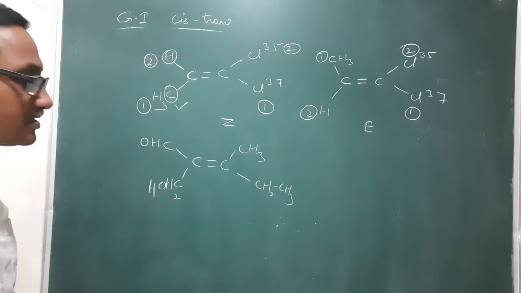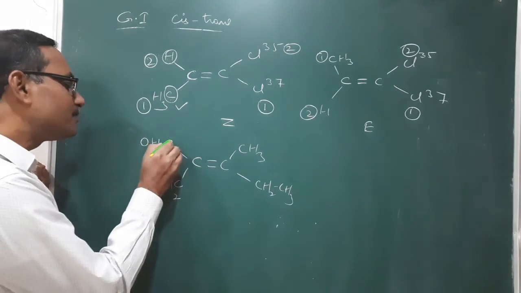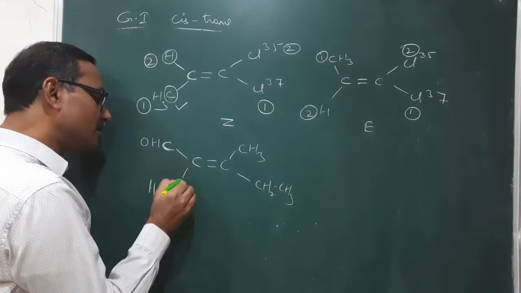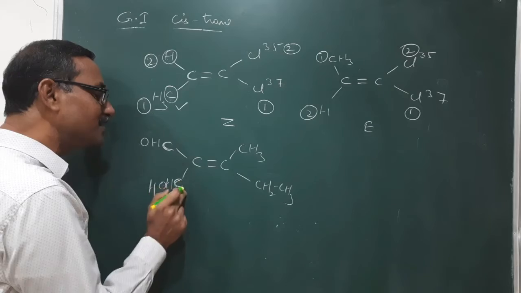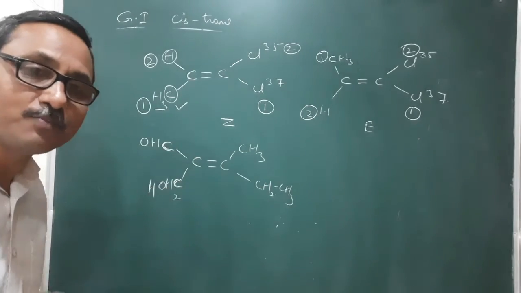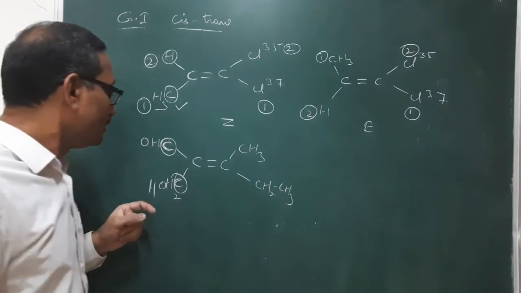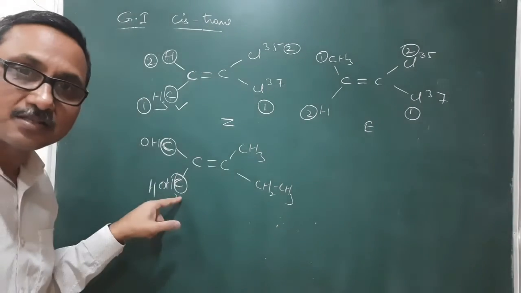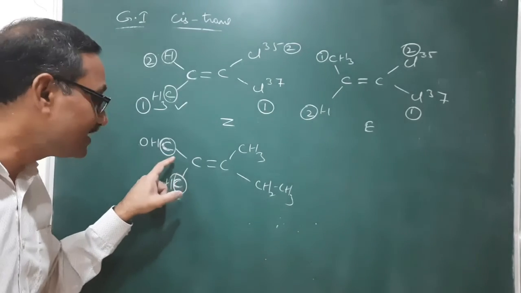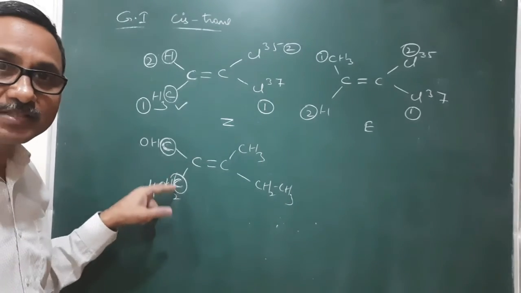Now in this case, it is not possible to decide based on the atom which is directly bonded to the double bonded carbon, because in these two cases, that atom is the same, same atomic number, same carbon atom, so it will not decide. Then we will compare the atomic numbers of the atoms which are directly bonded to these atoms.